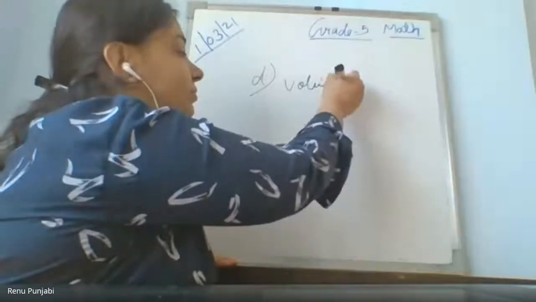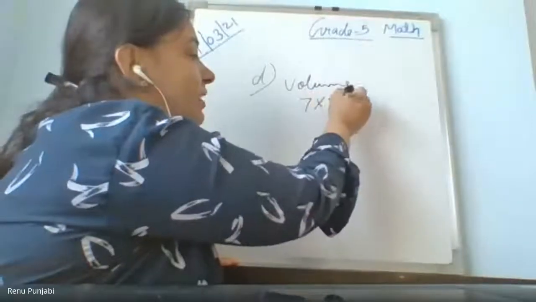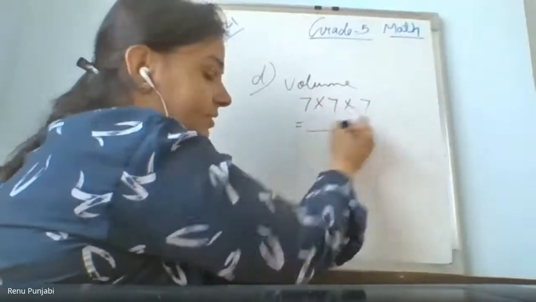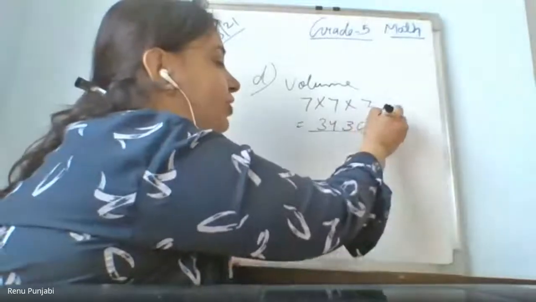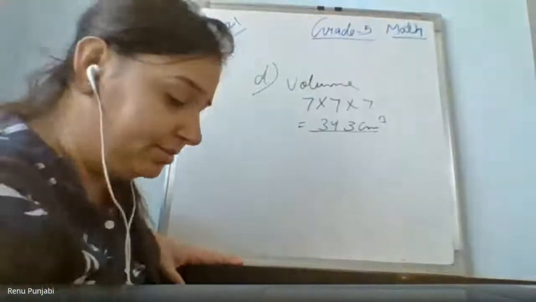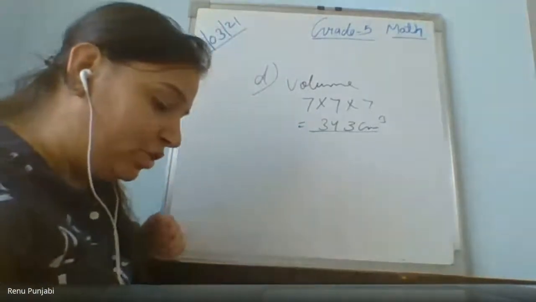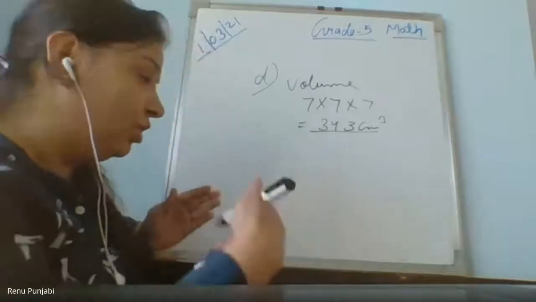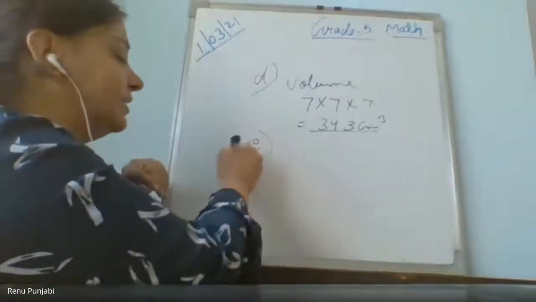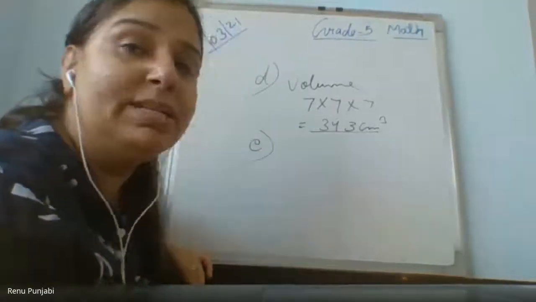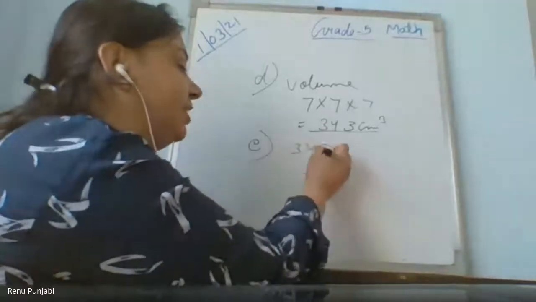Volume. 7 into 7 into 7. 343. Very good. 343 cubic centimeter. Next, the volume of the paper cube is the same as the total centimeter cubes, so in E also the answer will be the same, 343.